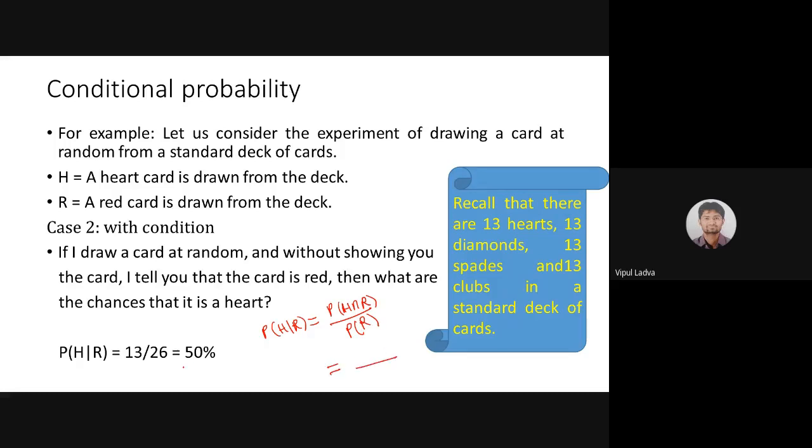P of R, getting a card of red color. How many red color cards are there? How many red color cards? 26, right. So in the denominator the probability will be 26 divided by 52, meaning 1/2. Now what should be the probability that the selected card is a heart as well as of red color? Cards that are both heart and red are 13. 13 divided by 52, both the 52s will cancel out, so the answer will be 13 by 26. That means 1/2, that means 50%.